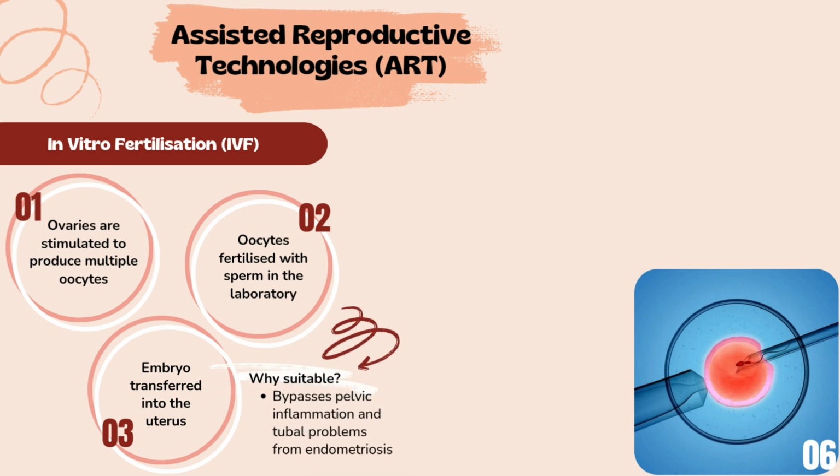IVF is particularly relevant for this couple because endometriosis can distort pelvic anatomy and interfere with natural fertilization. IVF bypasses the fallopian tube and the pelvic environment entirely. In addition, moderate male factor infertility can still be managed through IVF if an adequate number of motile sperm are available. The success rate of IVF is typically around 30 to 45% per cycle in women under the age of 35, although the rate may be lower in cases of severe endometriosis.